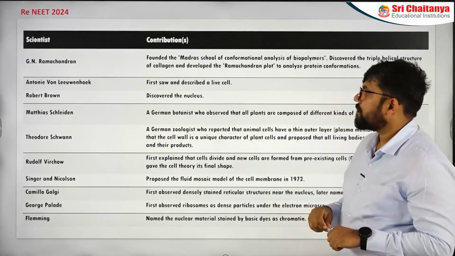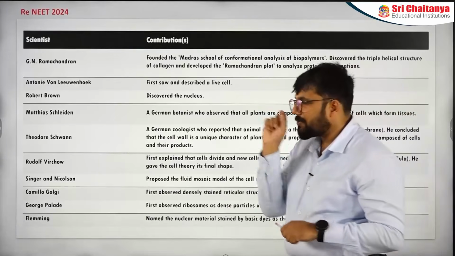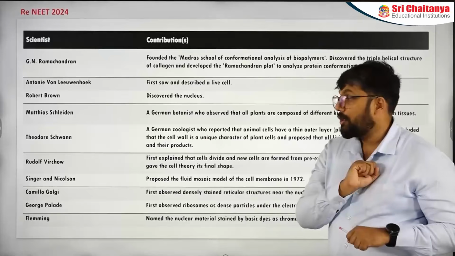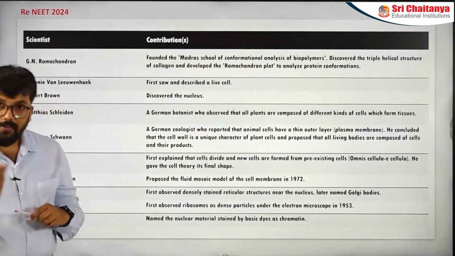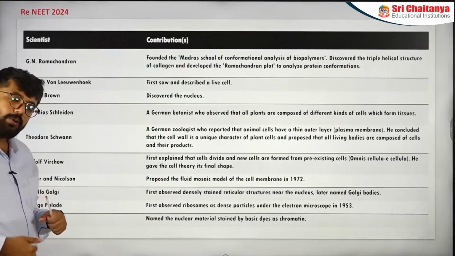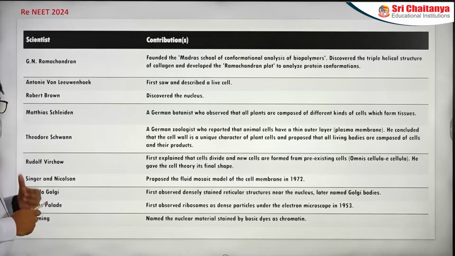Important particular point. There's a small thing about Theodor Schwann also. We'll discuss that, a small confusion that NCERT creates. It has the potential to make great questions. Now, Rudolf Virchow. If you see the last 5 years, Rudolf Virchow has appeared in the last few years, in which who modified the cell theory, who gave omnis cellula e cellula. This keeps on appearing. Even in matching, Rudolf Virchow appeared so many times.